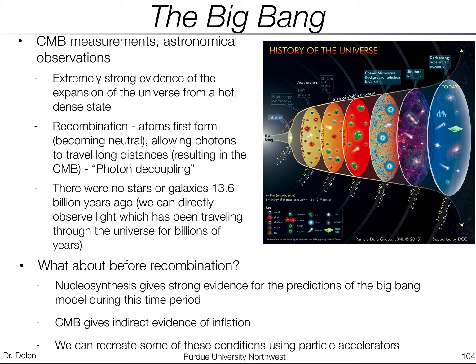So if you just predict what happens if you have this hot, dense soup of all the particles we know about and all the forces we know about, and plug into that the expansion of the universe, what you get out is a prediction for the percentage of hydrogen and percentage of helium that we have in our universe. So nucleosynthesis is an amazing evidence for this model.